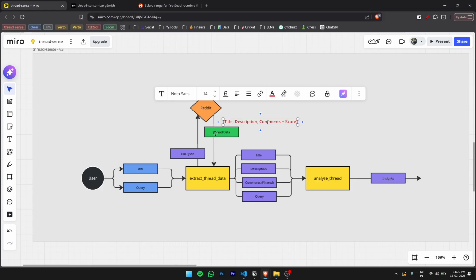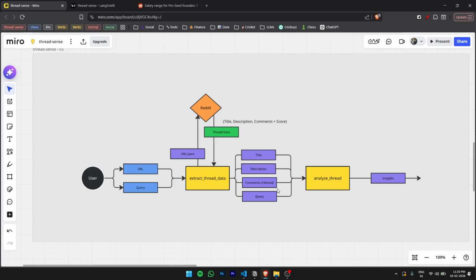I don't think you get upvotes and downvotes separately, or I think you get upvotes, but also there's this metric called score, which is a combination of upvotes and downvotes, so that's more accurate. So these are some things that you will get within the retrieved thread data. And using these comments and score, we will filter our comments. Maybe we can do the top 50% based on the upvotes.